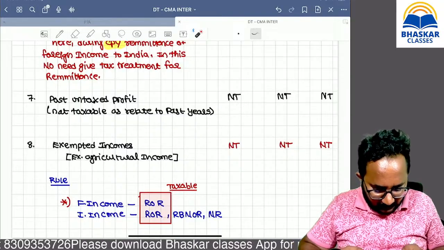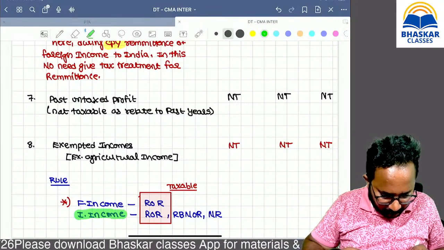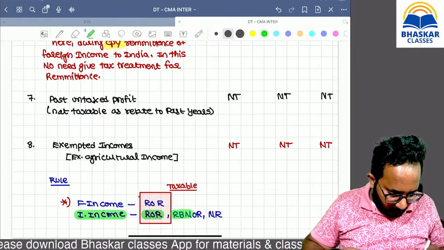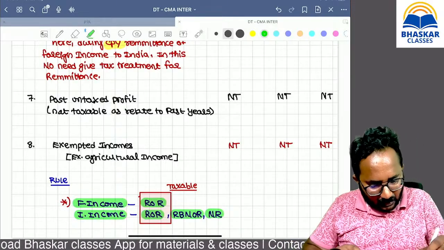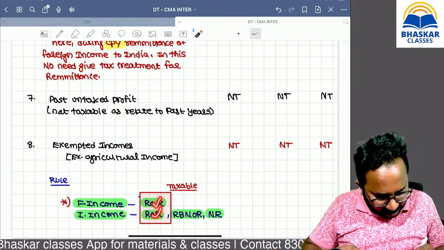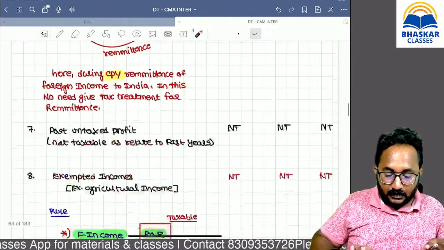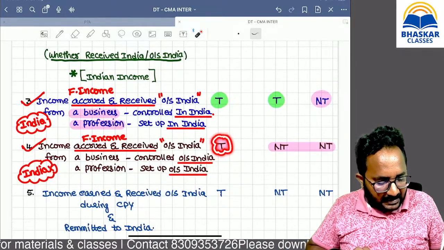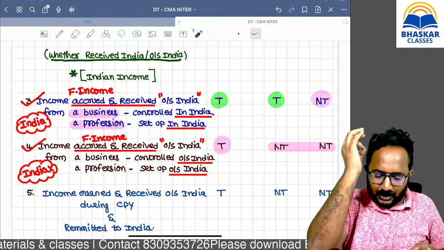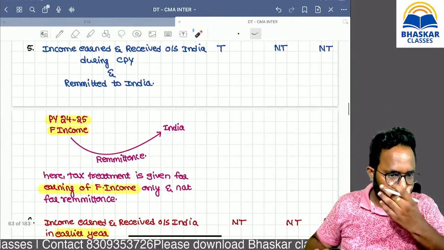Indian income will be taxable in the hands of whom? All. Foreign income will be taxable only in the hands of whom? Resident and ordinary resident. That's why for resident and ordinary resident, which incomes are taxable? Global incomes. Now, this is purely foreign income, that's why taxable only in the hands of resident and ordinary resident. Are you clear with this fourth point also?